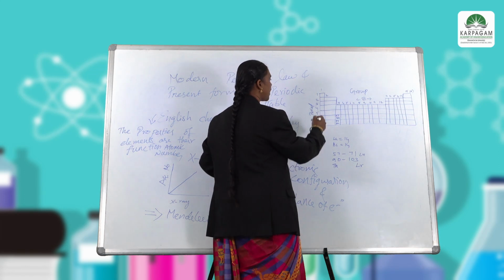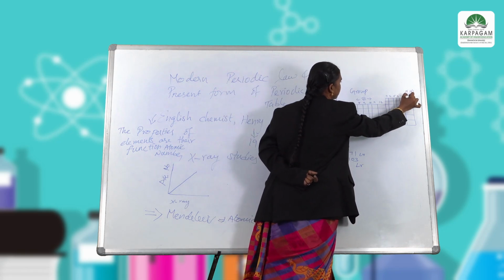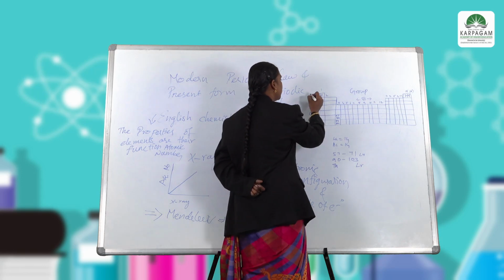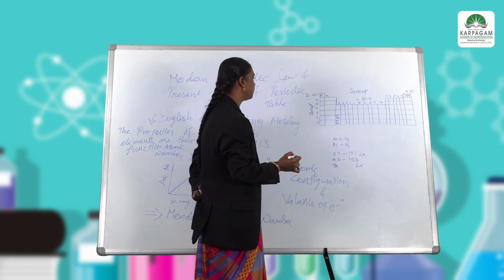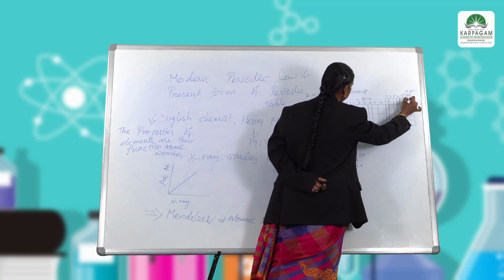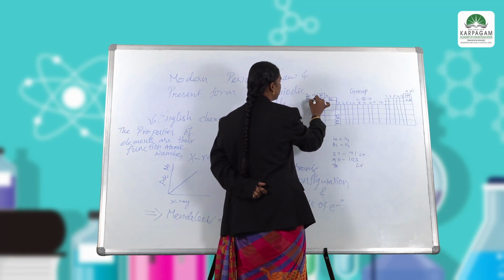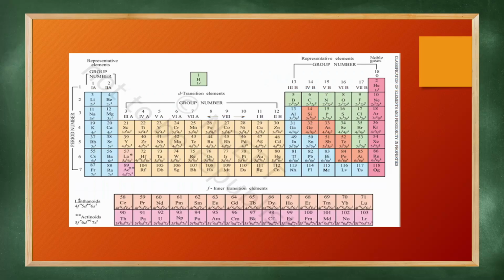In the first period, only two elements are there: one is hydrogen and another is helium. Here the maximum quantum number is 2. Then lithium, beryllium, up to neon. Here the maximum is 8, and in the third row it is also 8. In the fourth and fifth rows the maximum is 18, and in the sixth and seventh it is 32 and 32.